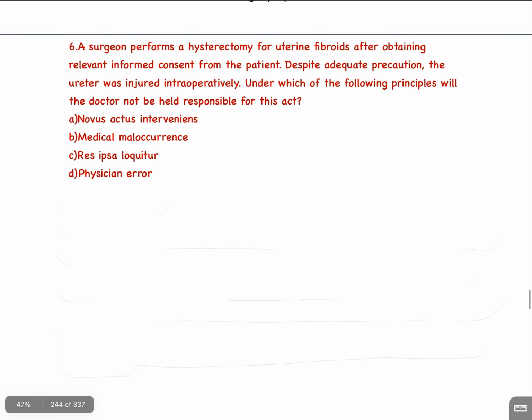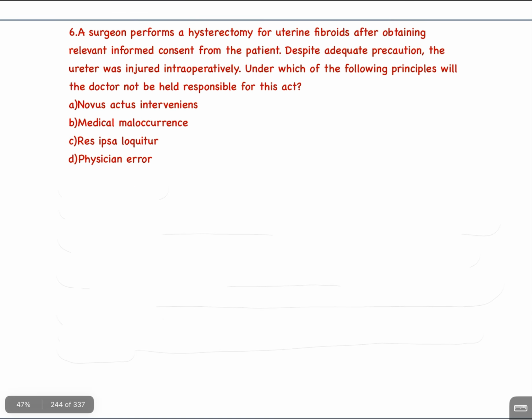Question number 6. A surgeon performed a hysterectomy for uterine fibroids after obtaining relevant informed consent from the patient. Despite adequate precaution, the ureter was injured intraoperatively. Under which of the following principles will the doctor not be held responsible for this act? A. Novus actus interveniens. B. Medical maloccurrence. C. Res ipsa loquitur. D. Physician error. इसका आंसर है B.